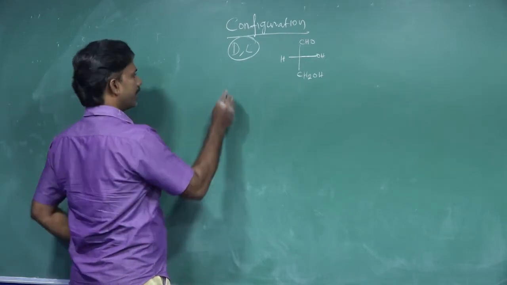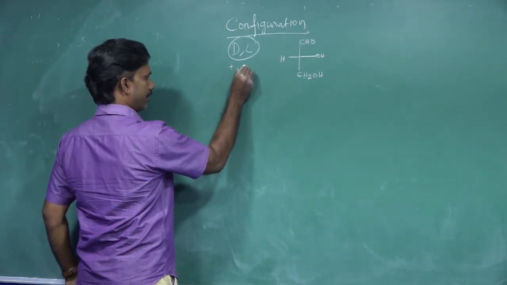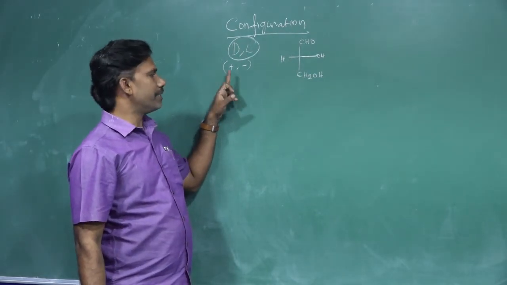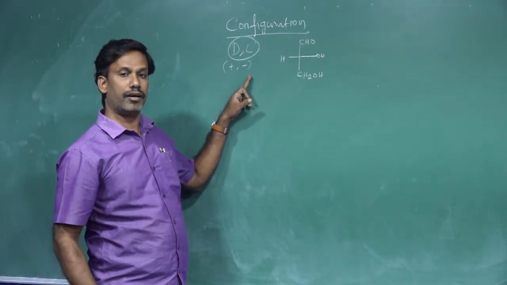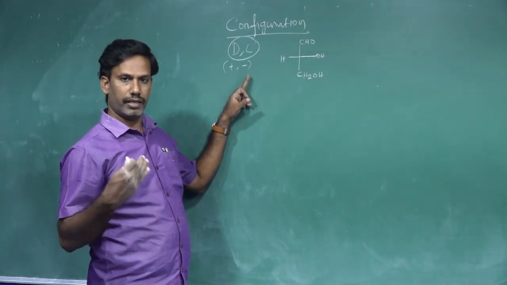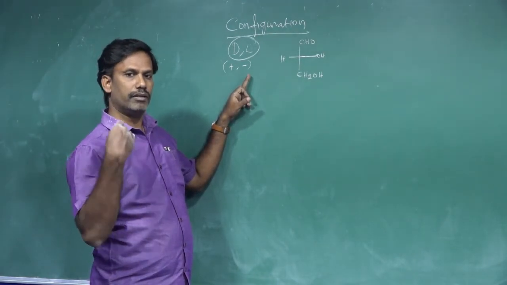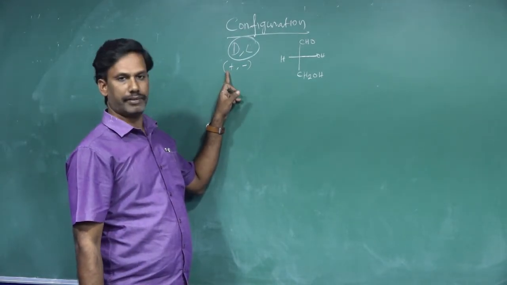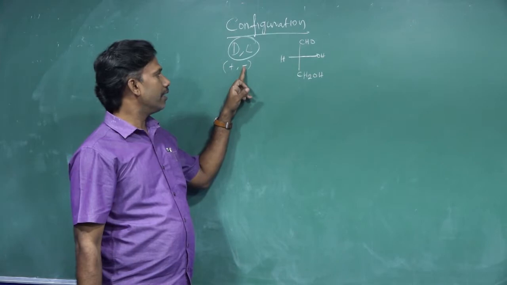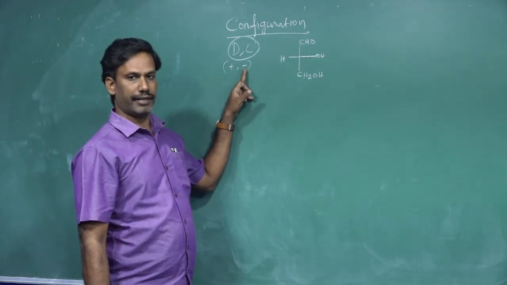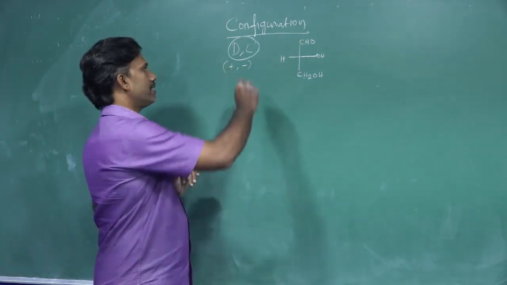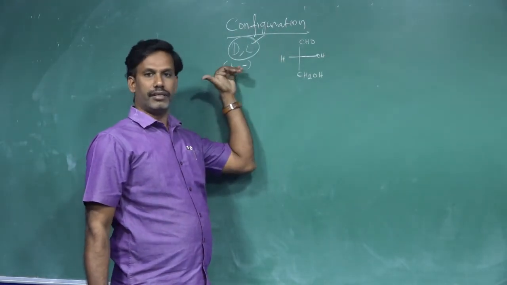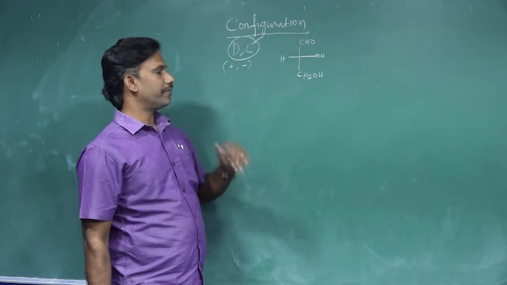There is a big difference between plus and minus and D and L, which you should know well from isomerism. In isomerism, plus and minus represent optical rotation: if the molecule rotates plane polarized light clockwise, that is plus, and anticlockwise rotation is minus. But D and L form representation is something different from optical isomerism, so you should learn this.